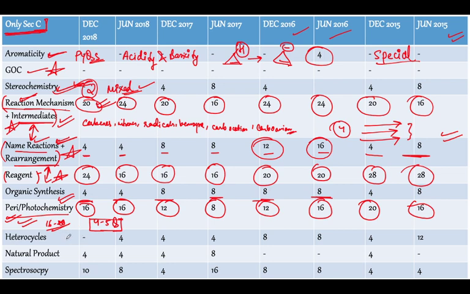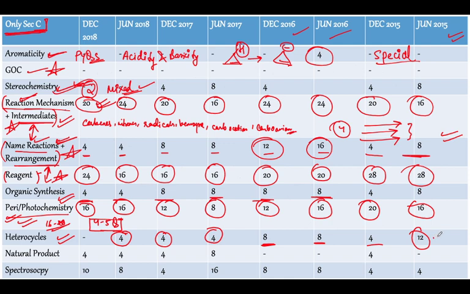All right, then what do we have? Then we have heterocyclic chemistry. For heterocyclic chemistry as well, we are having one question in June 18, December 17 and June 17. Then it goes to 2 questions for December and June 2016, and again it goes really high in June 2015.